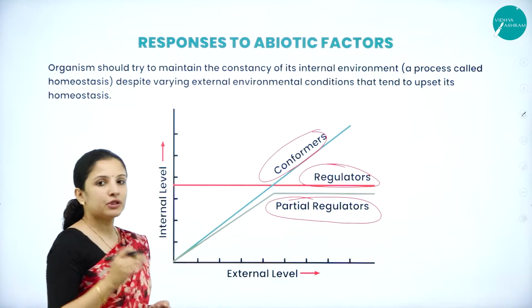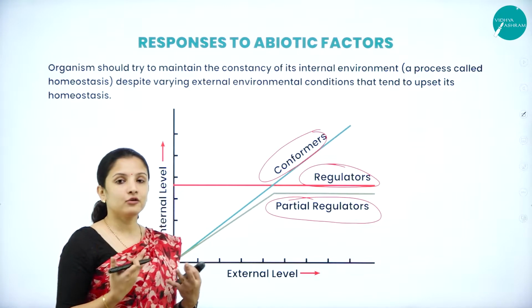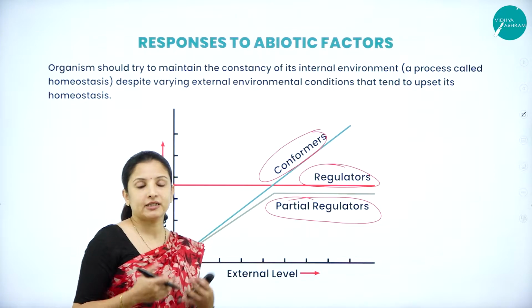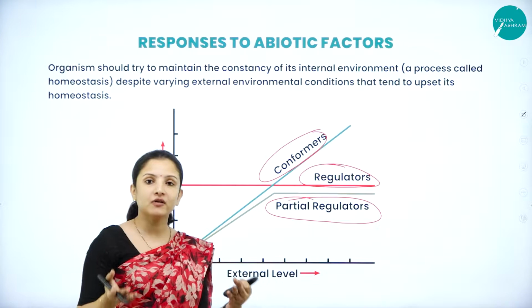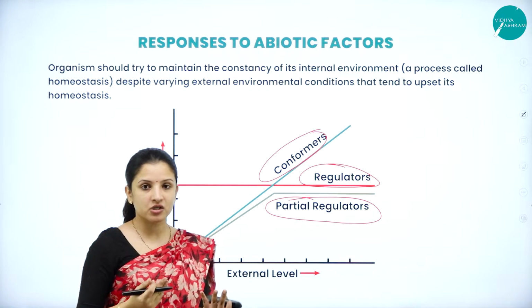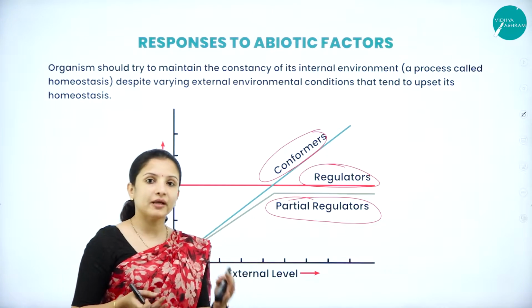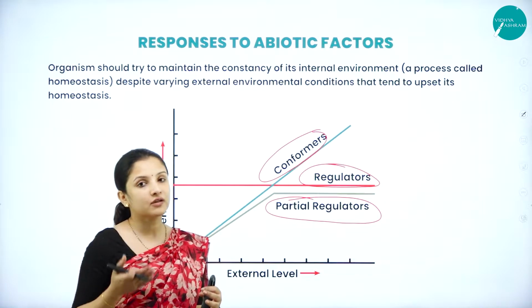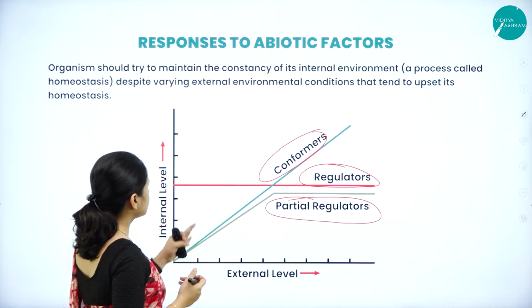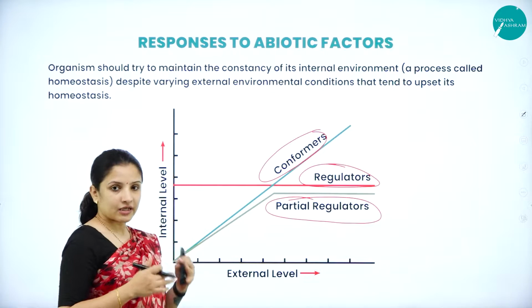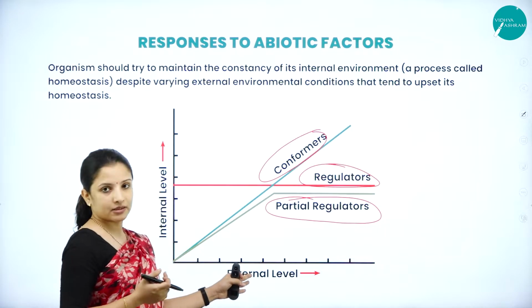Regulators usually have a homeostatic condition, that is, we human beings can be called regulators. We are capable of regulating body temperature in spite of whatever the external environmental condition is. Our body temperature will remain the same. If it is 37 degrees, it will remain 37 degrees in spite of whatever the external temperature is. So we are regulators. The organisms can be divided based on their internal temperature and their external temperature.